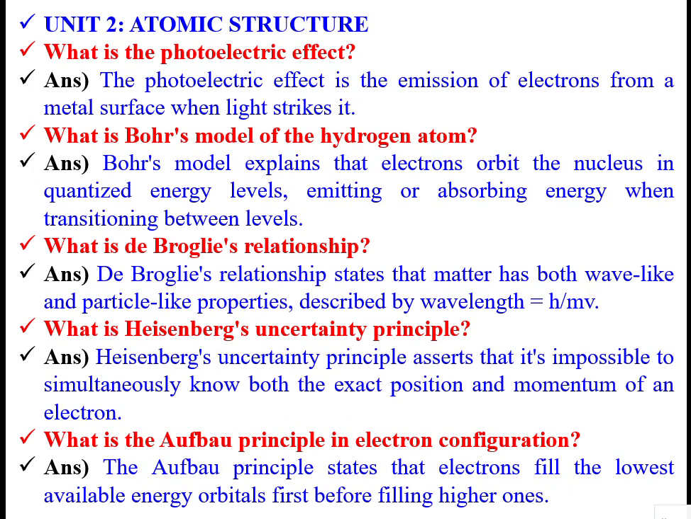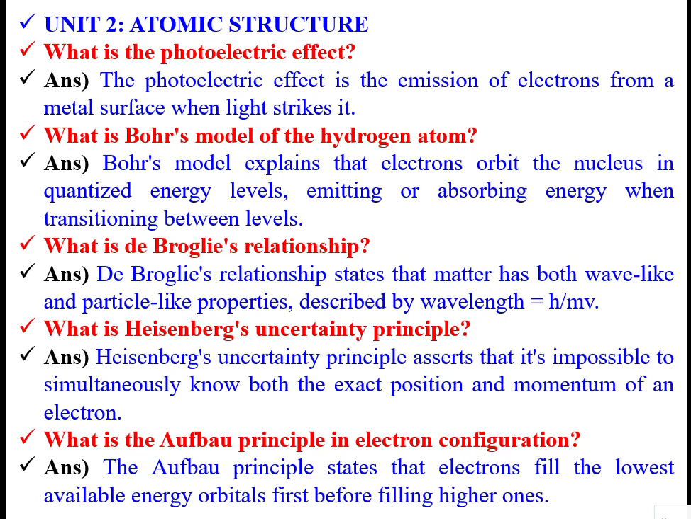Then atomic structure. What is the photoelectric effect? It is the emission of electrons from a metal surface when light strikes it. What is the Bohr model of the hydrogen atom? It explains that electrons orbit the nucleus in quantized energy levels, emitting or absorbing energy. Suppose an electron is revolving around the nucleus. If it has to go to a higher level, it has to absorb energy. If it loses some energy, it comes to a lower level, like that.